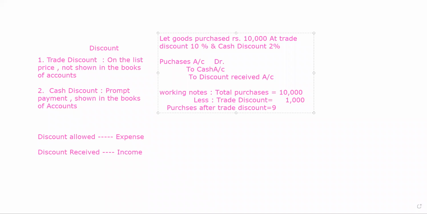Now it will be 9,000. Now keep in your mind the purchases after trade discount is to be mentioned over here, 9,000 instead of 10,000. I just want to let you clear.